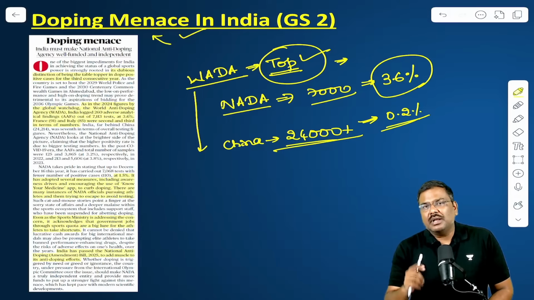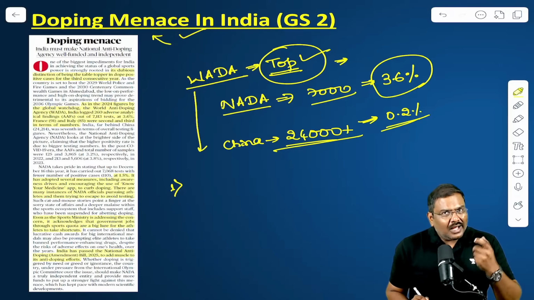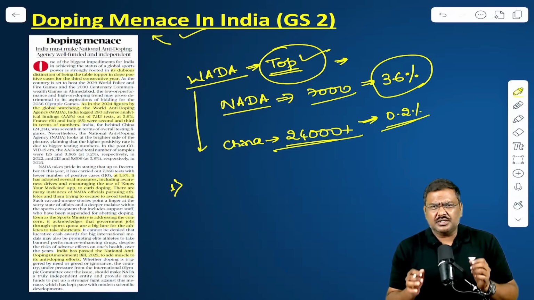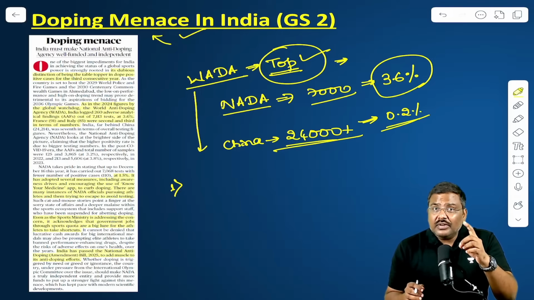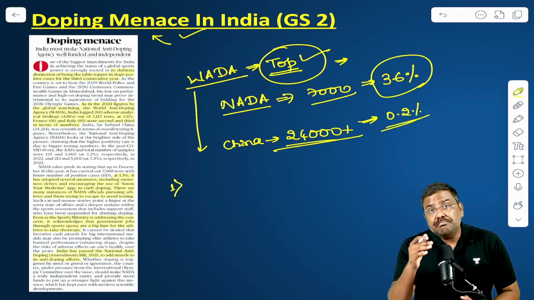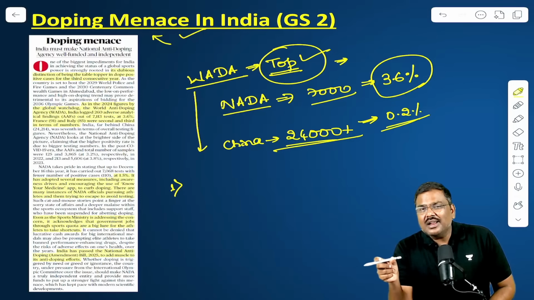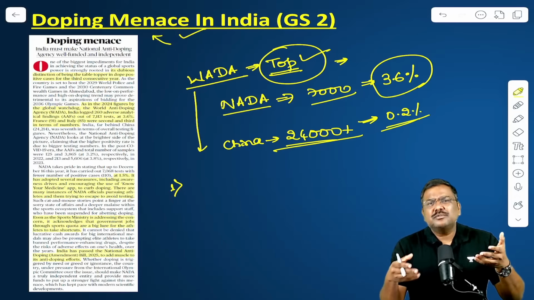Reasons are very simple. Point number one, in a lot of cases, it has been seen that athletes take it willingly. They know the repercussions, they know the impact of these particular drugs, but even then they take these steroids, drugs, etc., which are banned from consumption. Especially for athletes, it is banned because it is a performance enhancement drug.